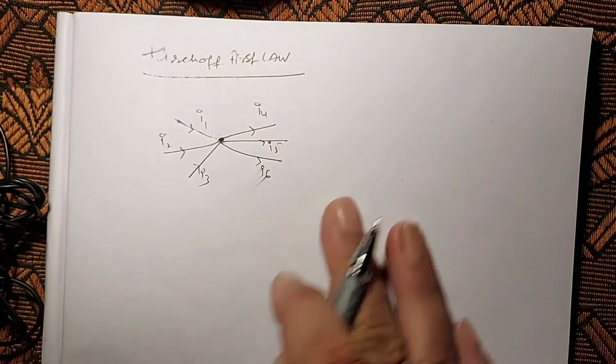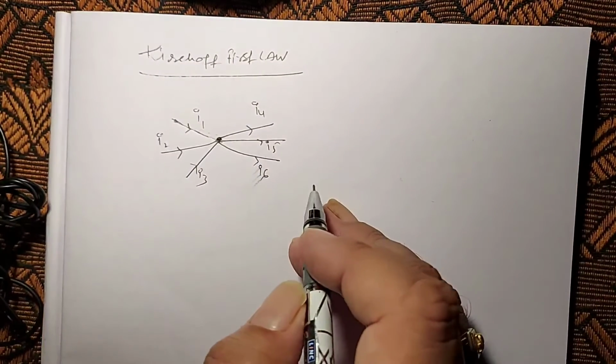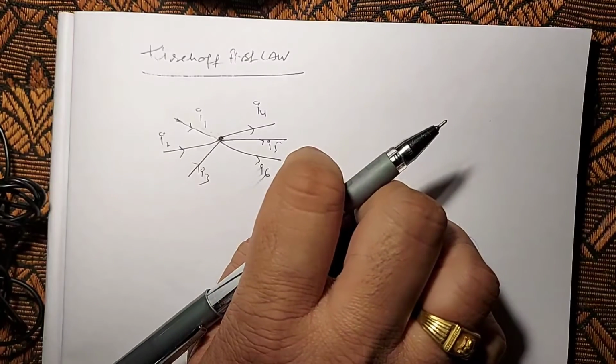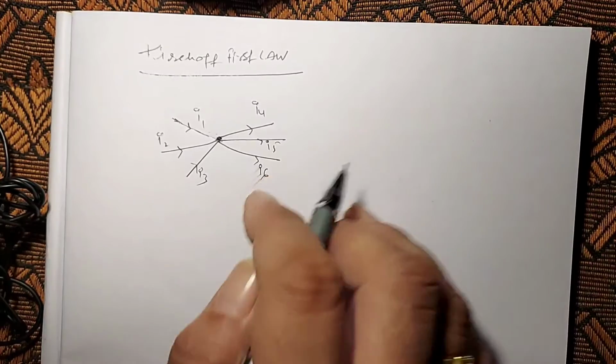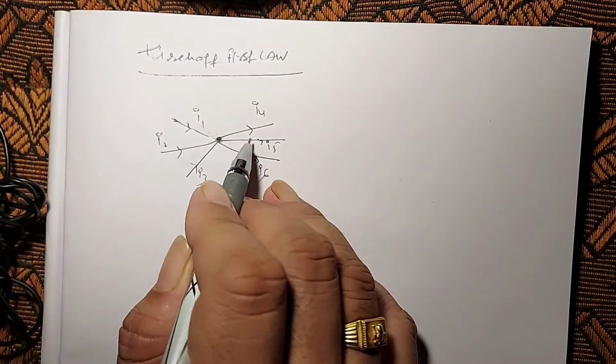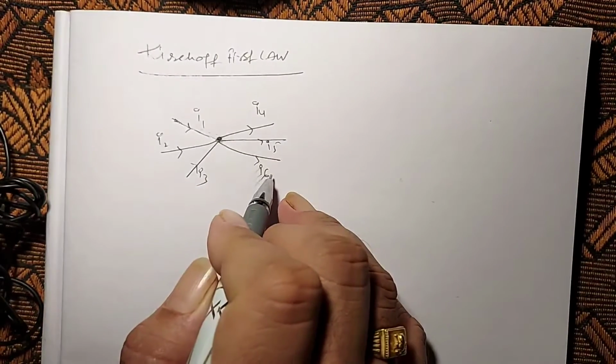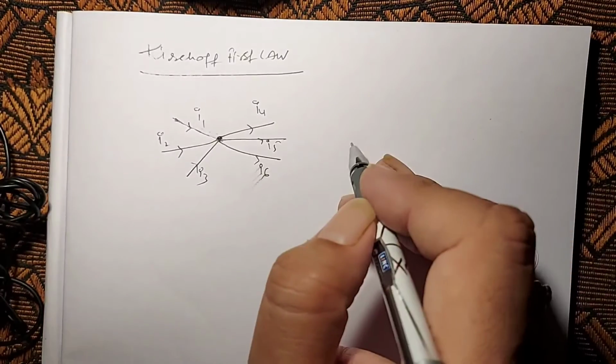So here we take a sign convention also. The currents coming towards the junction are taken as positive, the currents leaving from the junction are taken as negative.